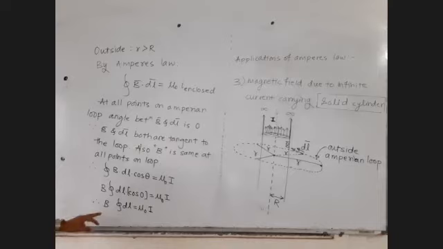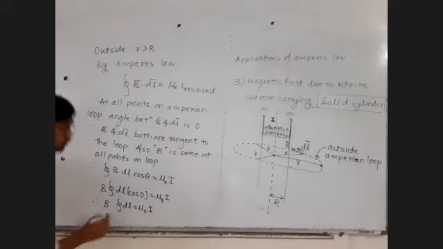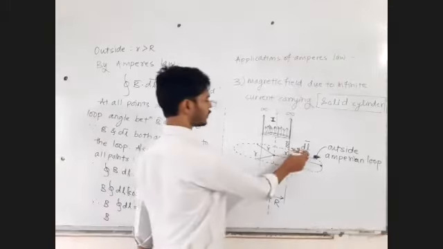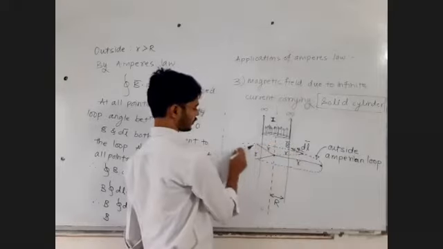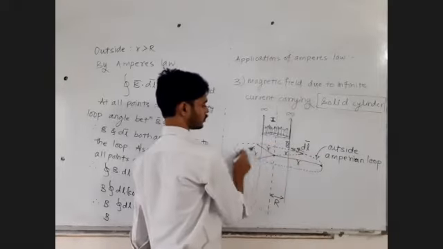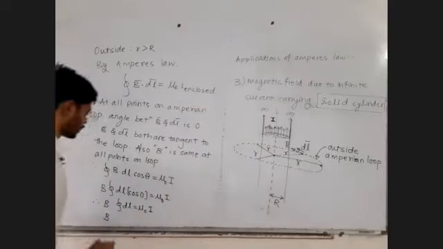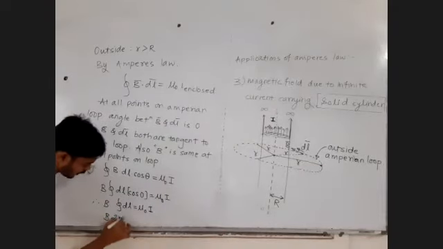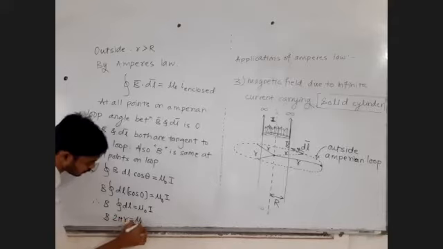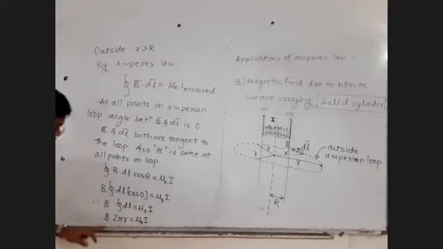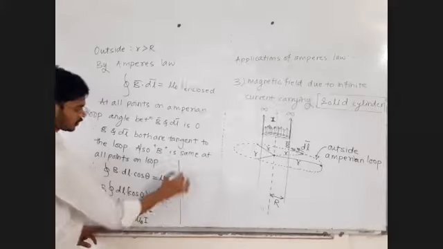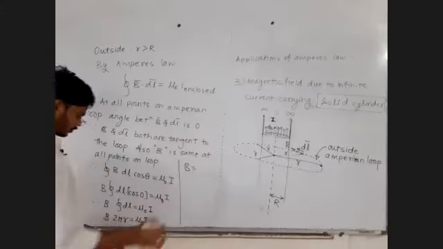Fine. So closed integral dl, addition of all these lengths will give you the circumference. So closed integral dl, you will write 2 pi r is equal to mu 0 times I. You want the magnetic field B, so you will write B is equal to mu 0 I upon 2 pi r.